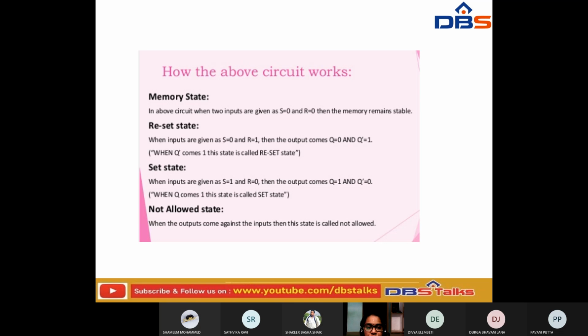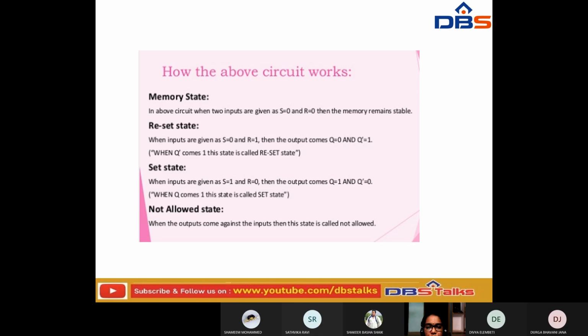Then what is the set state? When the input is given as S equal to 1 and R equal to 0, then the output comes as Q equal to 1 and Q dash equal to 0. When Q is 1, this state is said to be the set state. Then what is the not allowed state? When the outputs come against the inputs, we can say that the inputs are not allowed.